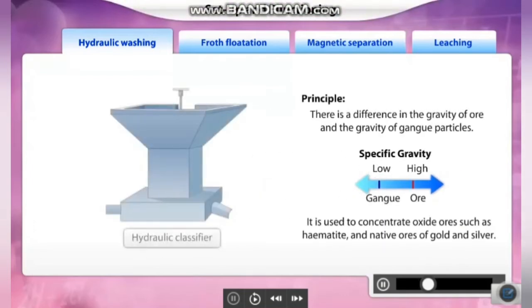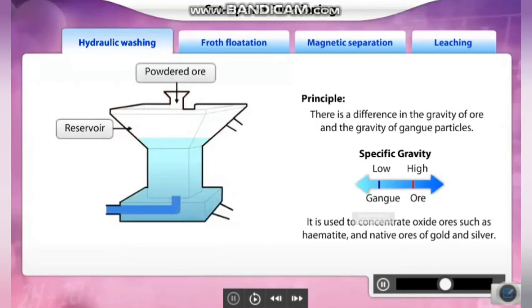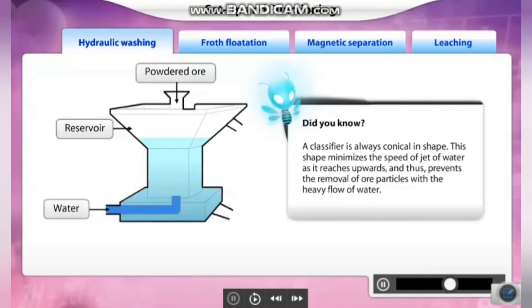Hydraulic washing takes place in a hydraulic classifier. Here, water is used to wash away the lighter gangue particles from the heavy ore particles. The hydraulic classifier has a big conical reservoir with two inlets, one at the top for powdered ore and another at the bottom for water. Did you know a classifier is always conical in shape? This shape minimizes the speed of the jet of water as it reaches upwards and thus prevents the removal of ore particles with the heavy flow of water.